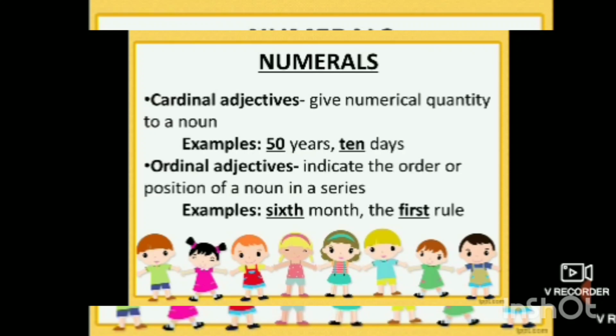Understood? See here, 6 months, the first rule. These are what? Ordinal adjectives. So in a sentence, a number of things are there, and it amazes us how we have bifurcated them into different titles. It is very easy, children, to learn a language this funny way.